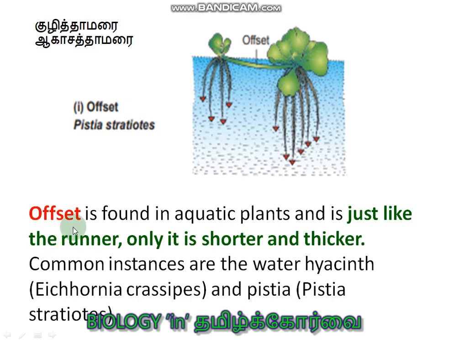Offset, right? Example, Pistia stratiotes. It is also known as Kudi Tamarai in Tamil and also Agasa Tamarai, and this is the offset. This is the parent plant, this is the offset, and it produces the new plant here. It is like a runner, but the internode, you see, is very short and thick. That is one of the differences.